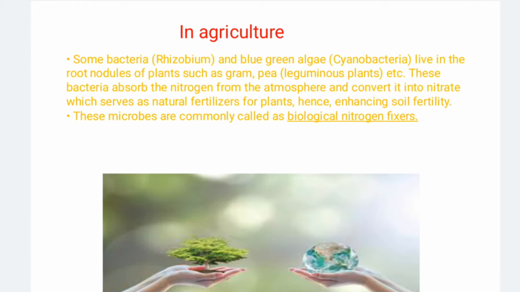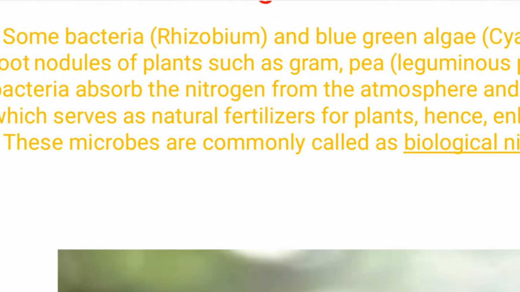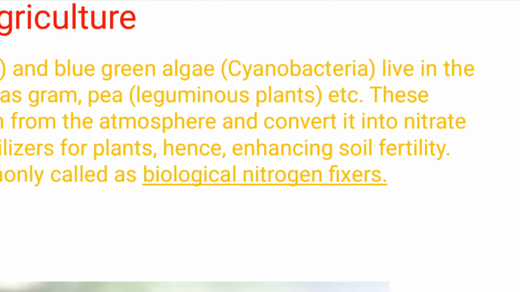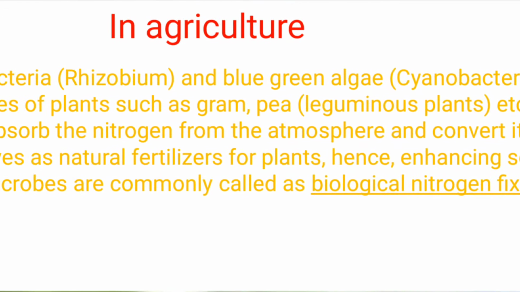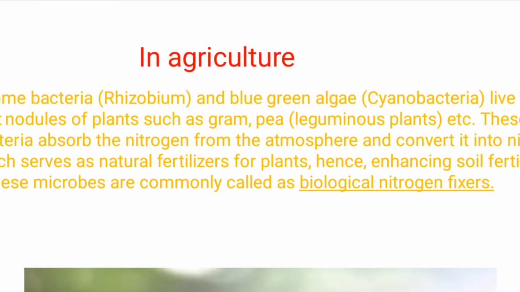Now, useful microbes are used in agriculture. Some bacteria like Rhizobium and blue-green algae, cyanobacteria, live in the root nodules of plants such as gram, pea, and other leguminous plants.